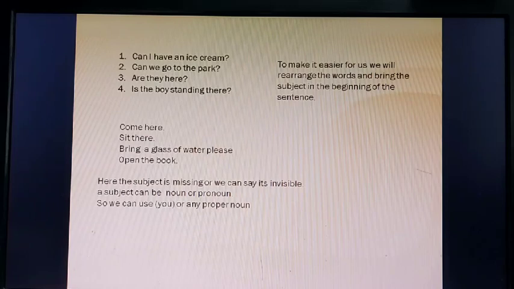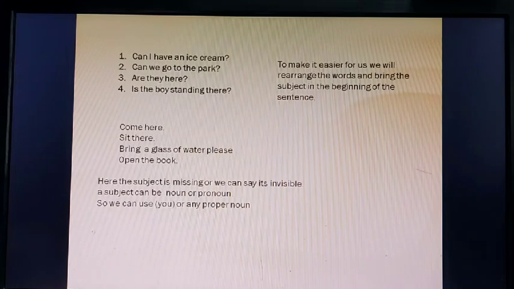Correct? So these are the different types of sentences from which we have to take out the subject and predicate. First, we can see an interrogative sentence, or a question, and the other form we can see as a command sentence, that is, come here, sit down, or a requesting sentence, that is, bring a glass of water please, open the book, another command sentence.